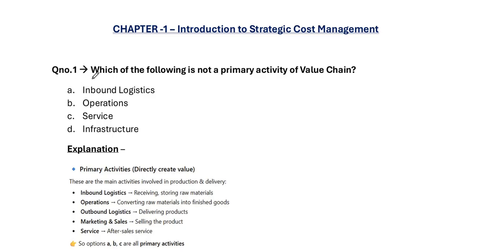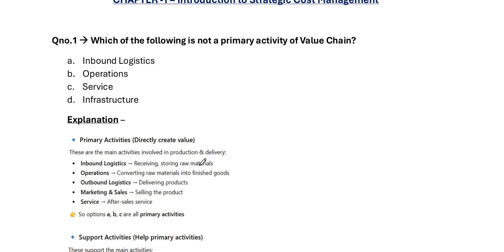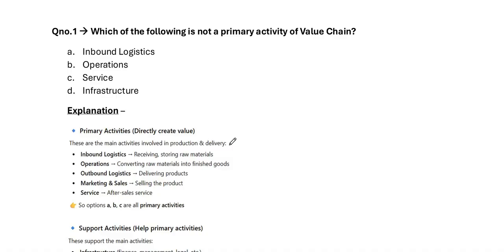Question number 1. Which of the following is not a primary activity of value chain? So, value chain. Porter's value chain divides activity into primary and support activities. Primary activities directly create value.